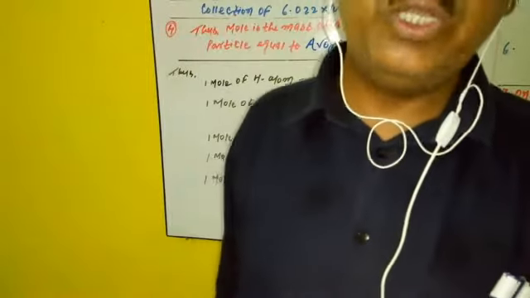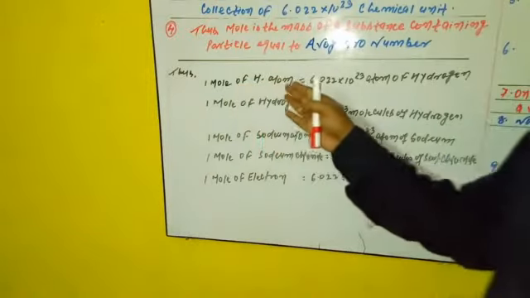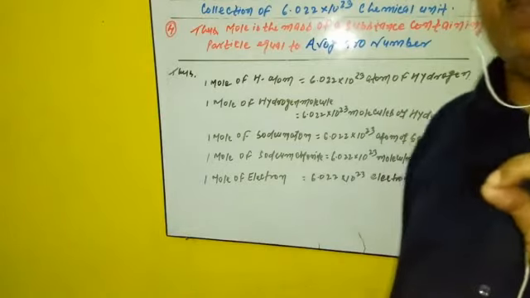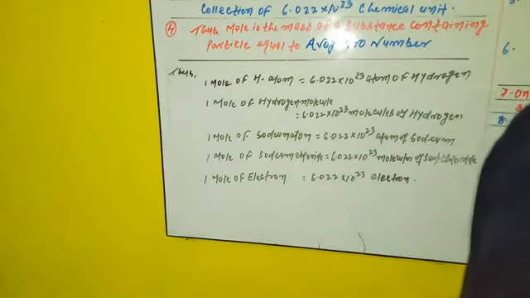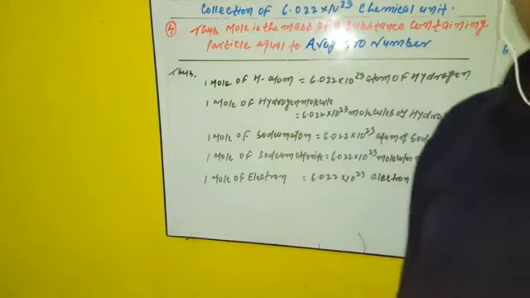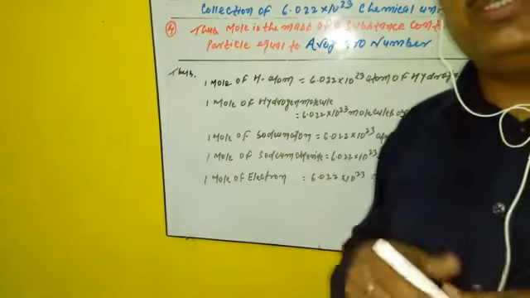That means the atomic weight of one hydrogen is 1.008 gram. So 1 mole of hydrogen atoms means 1.008 gram of hydrogen, which consists of 6.022 × 10^23 atoms of hydrogen.